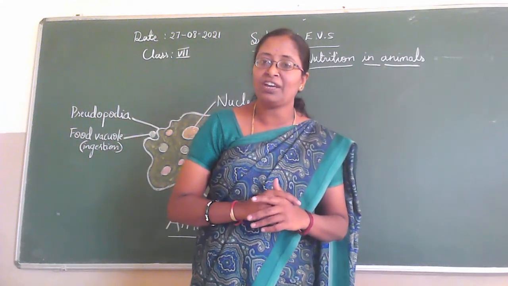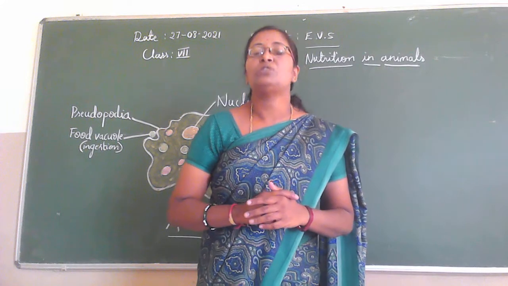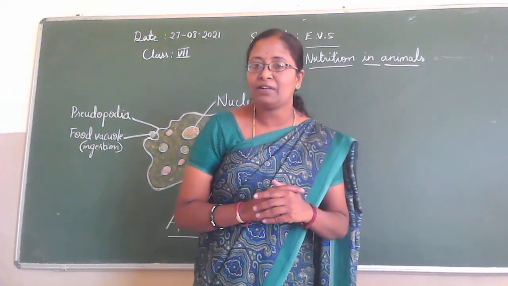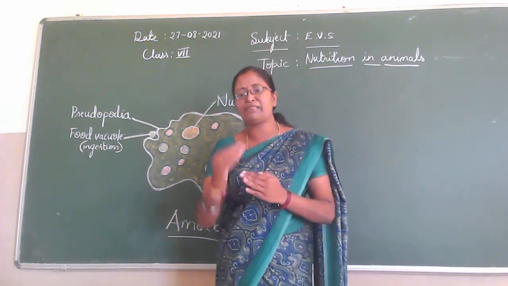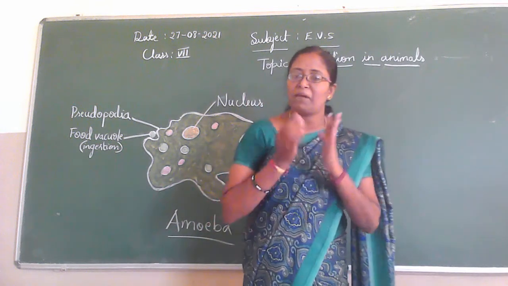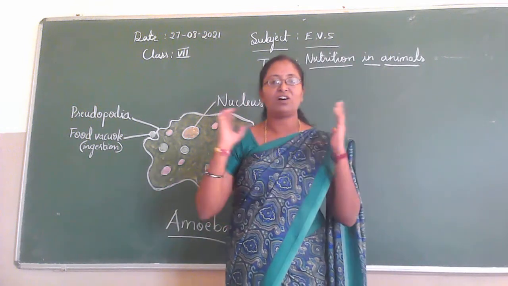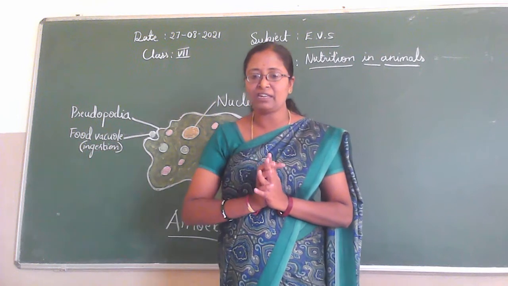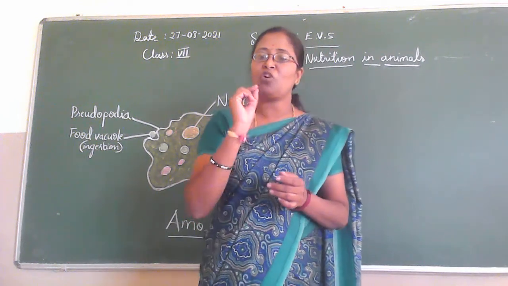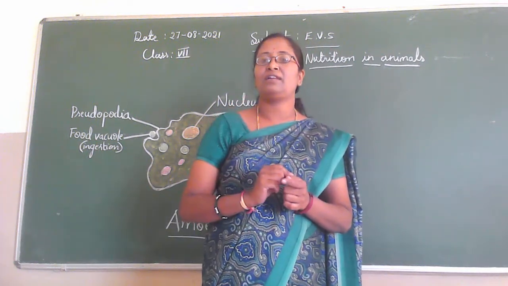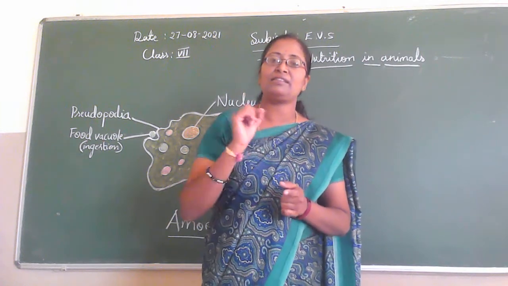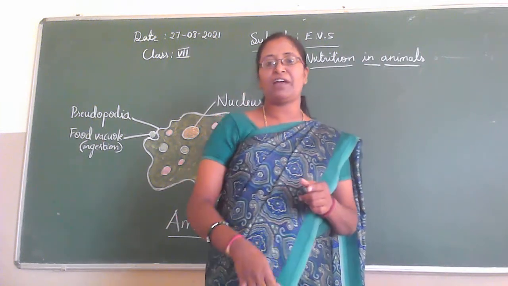It is found in pond water. What is the meaning of microscopic? Microscopic means it can be seen only through the microscope. We cannot see it with our naked eye. And it is made up of only one cell, so it is a single cell organism.